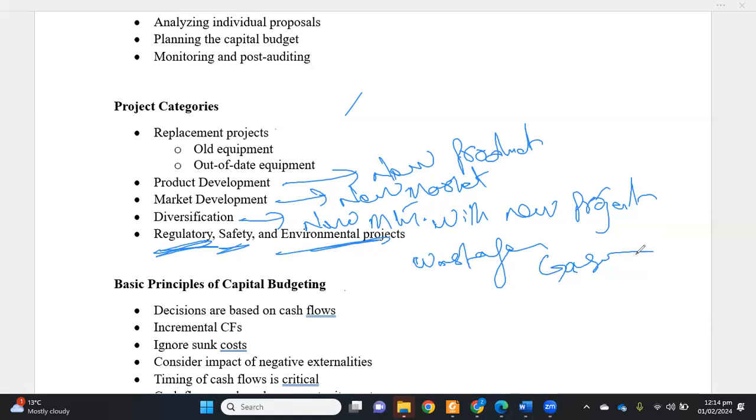In that case recycling projects can be there. These recycling projects can be under the category of regulatory, safety or environmental projects. These are obviously mandated by the regulatory authorities, so they do not require a much detailed level of analysis, because we have to do it. There is no other option of not doing it.